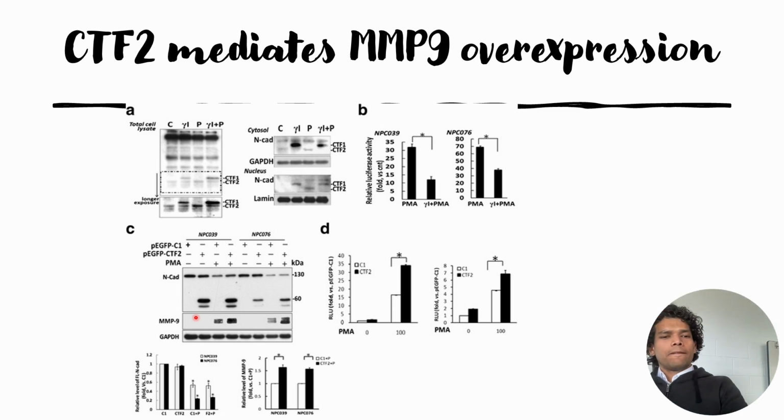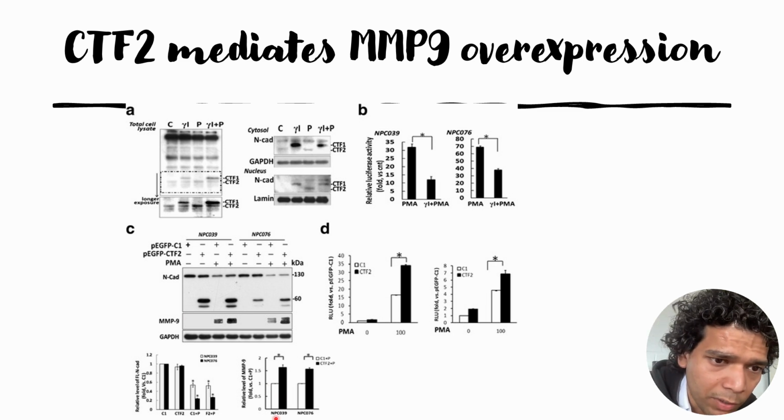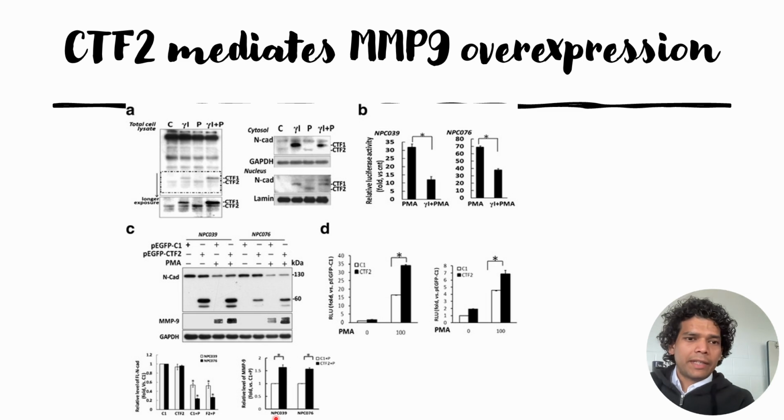This is what they have quantified from panel C, and simultaneously they also checked the signals for MMP9. They can see that the MMP9 signal goes up when CTF2 is overexpressed and treated with PMA, compared to the case where control transfected cells are only treated with PMA.